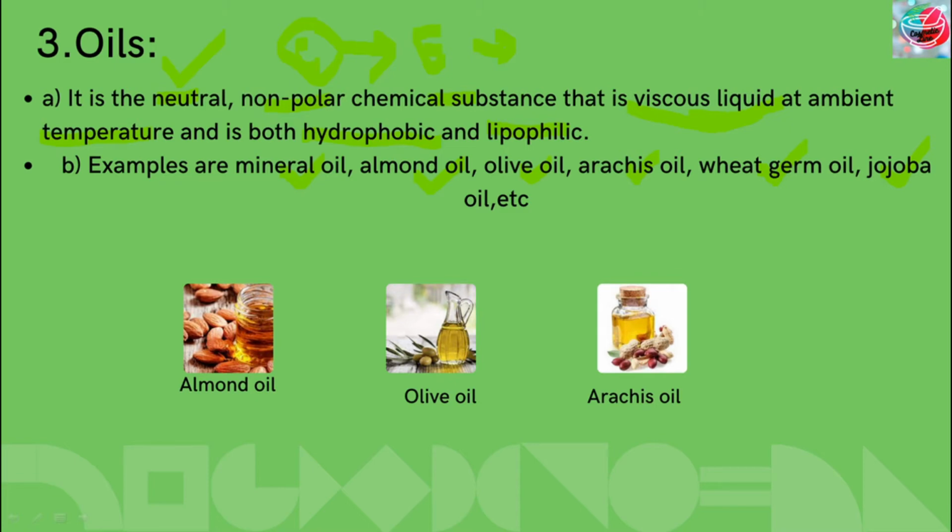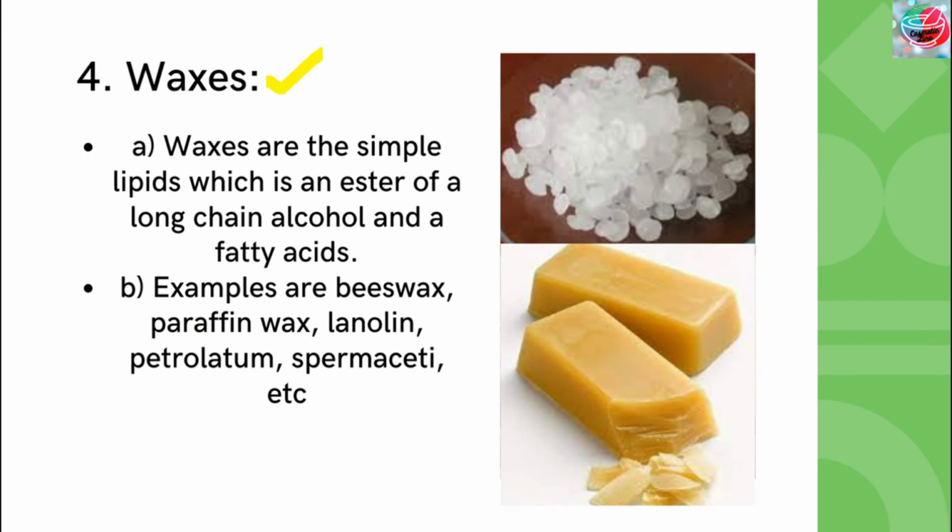Now next one is the waxes. Waxes are the simple lipids which is an ester of long chain alcohol and fatty acids. Examples are beeswax, paraffin wax, lanolin, petrolatum, and spermaceti. Waxes are generally used when we require a thick viscosity of the cream. Therefore, some amount of waxes are added so that we can get a firm cream.